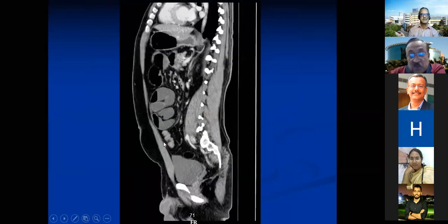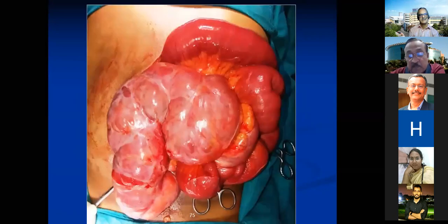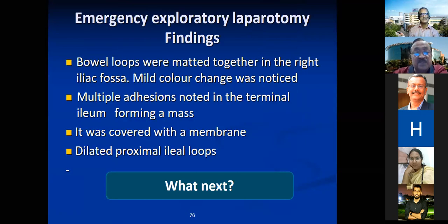So what they gave as a diagnosis, we went and asked: closed loop obstruction. They thought one loop is here, one loop is here, and that's how they gave a diagnosis of closed loop. Anyway, well taken, sir. You are making your points. So now this is how it was.